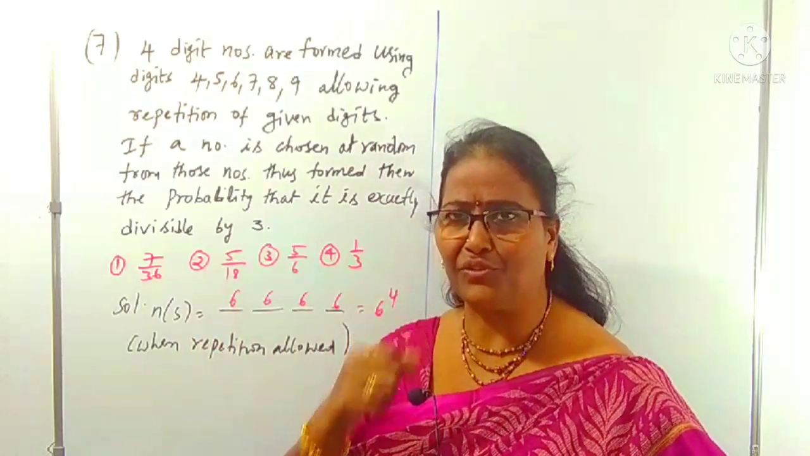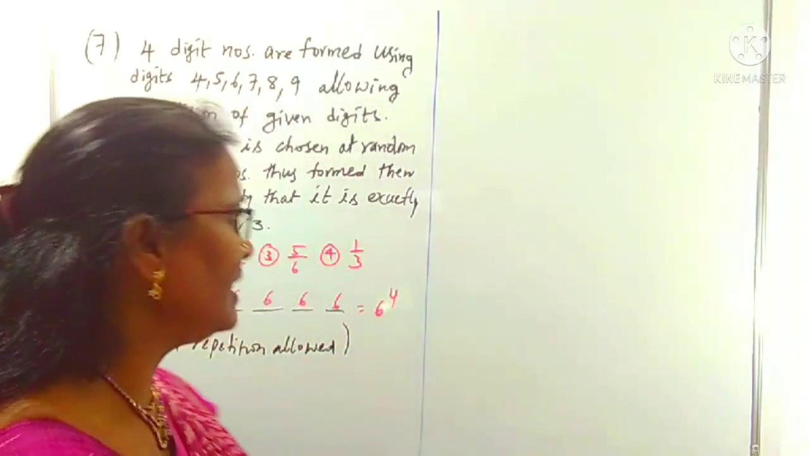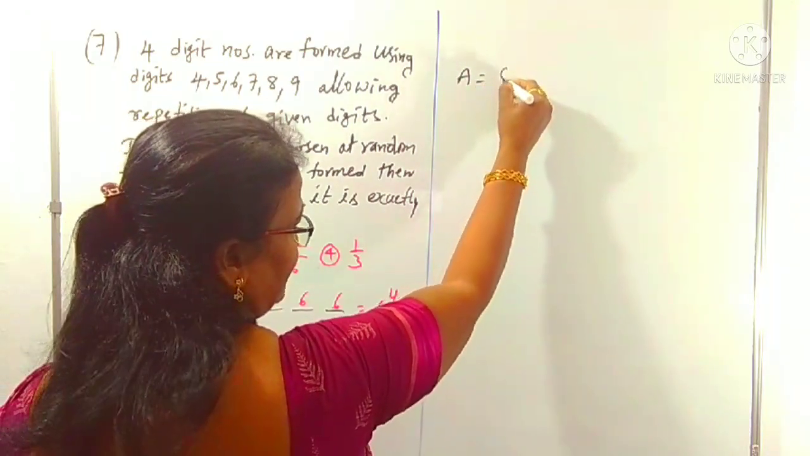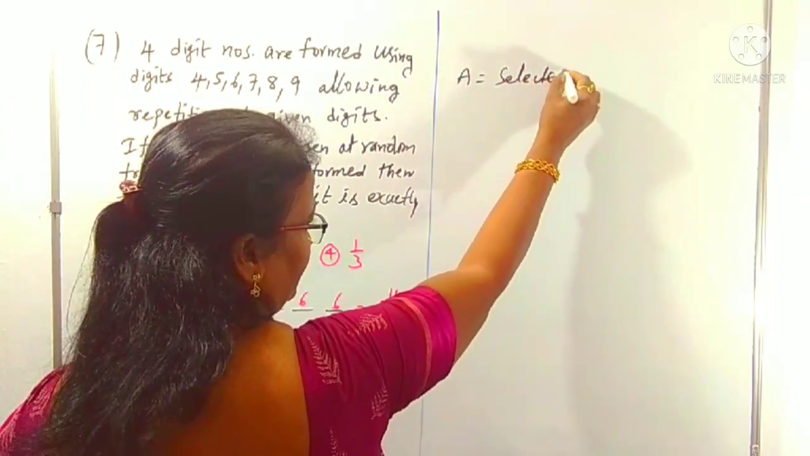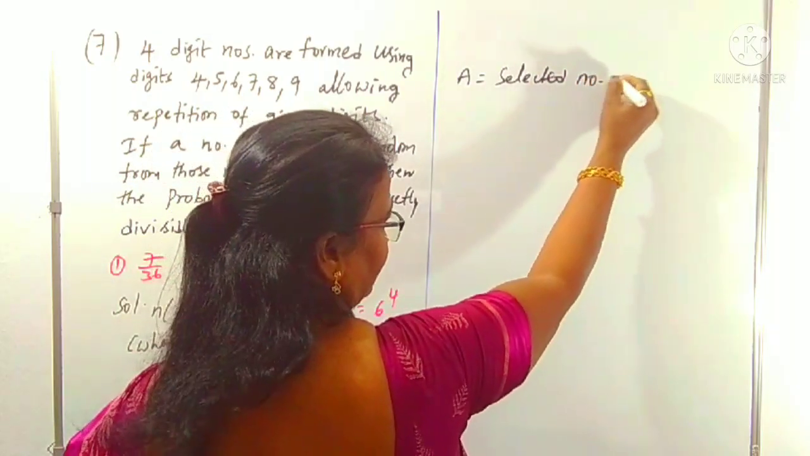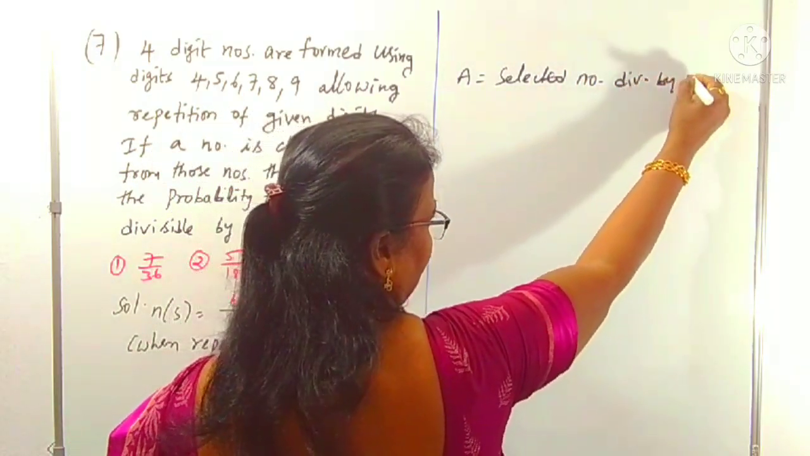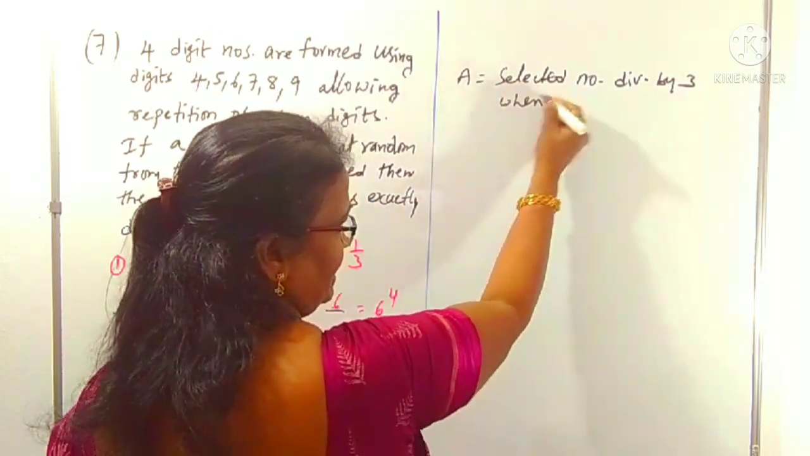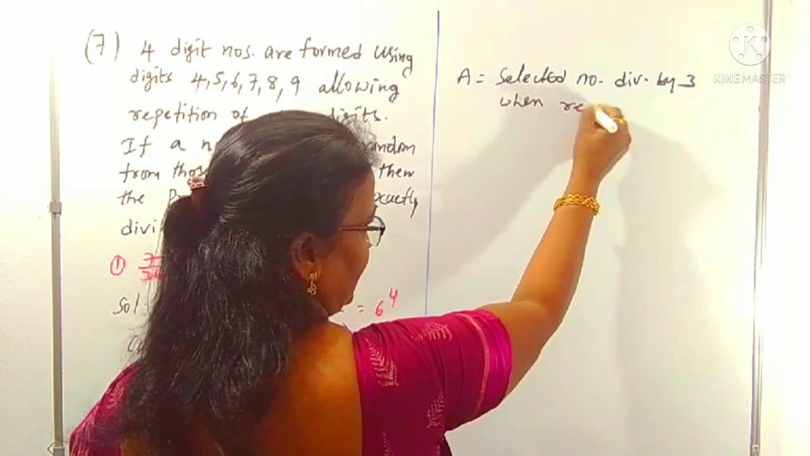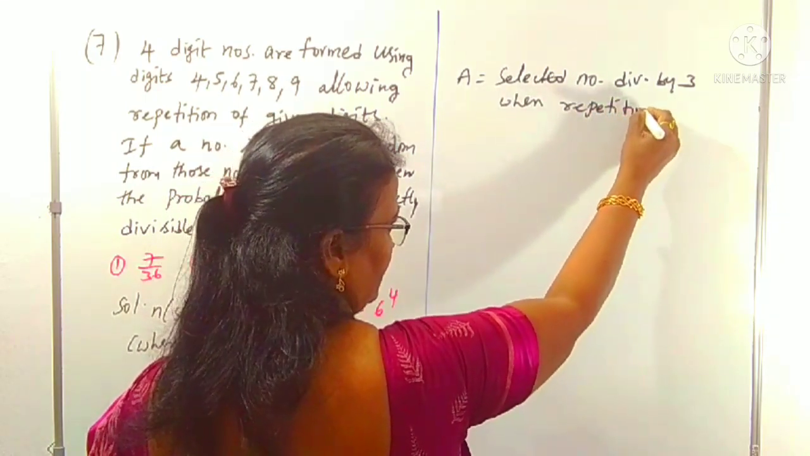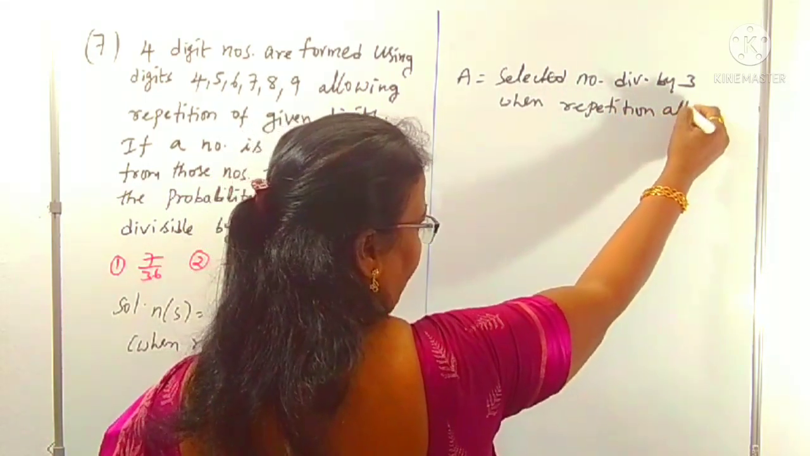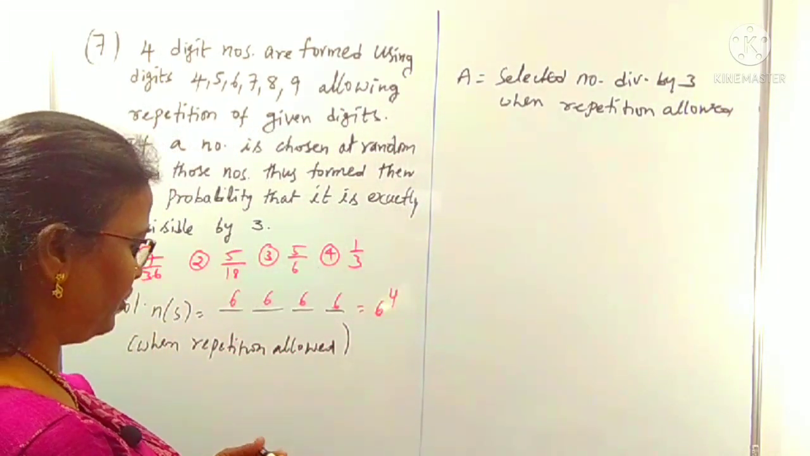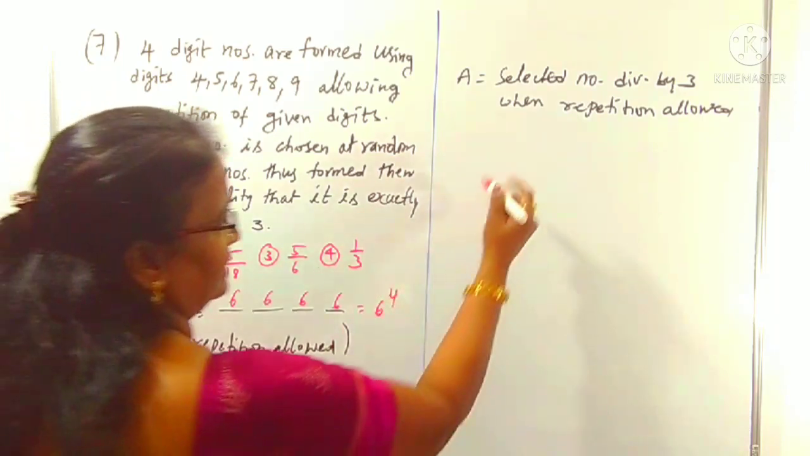This format is useful for your combinations also. Suppose A is a number, so the selected number is divisible by 3 when repetition is allowed. This A is even, the selected number divisible by 3 when repetition is allowed. We can concentrate like this. In the repetition allowed case, how many digits do we need? A 4-digit number, so we need 4 places.